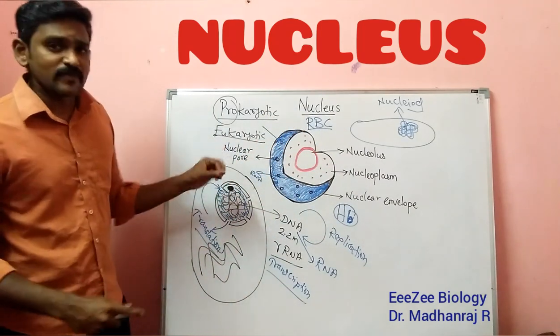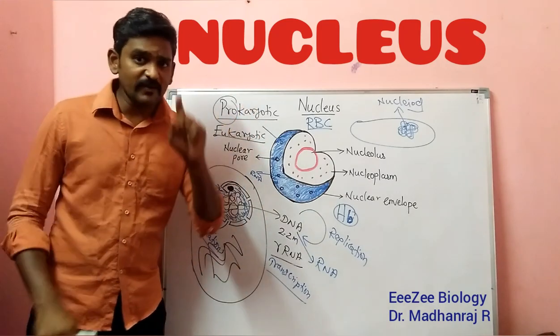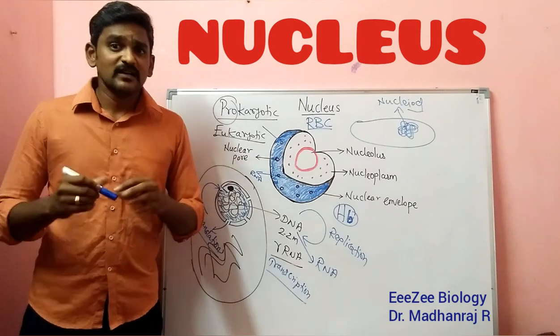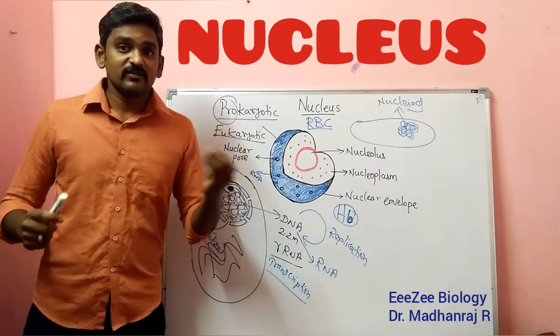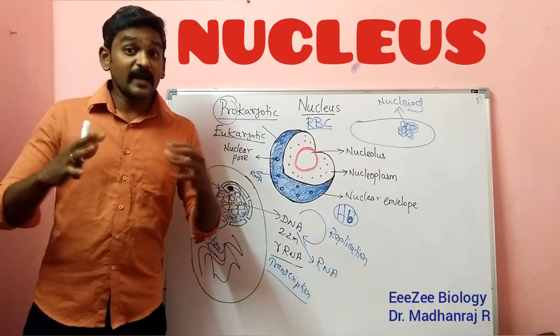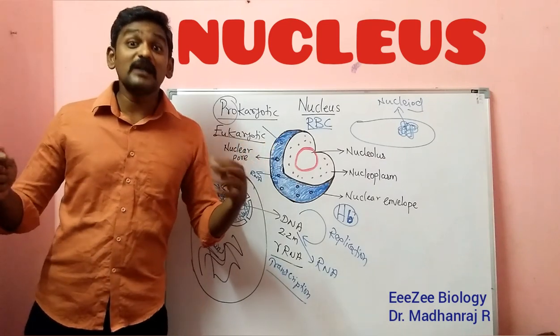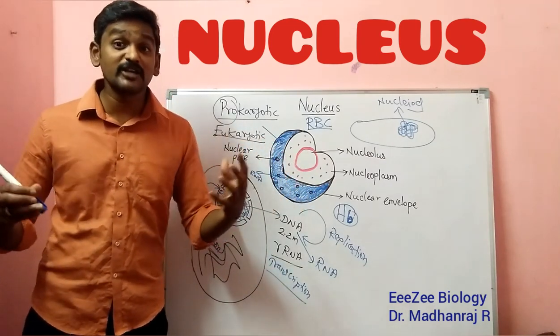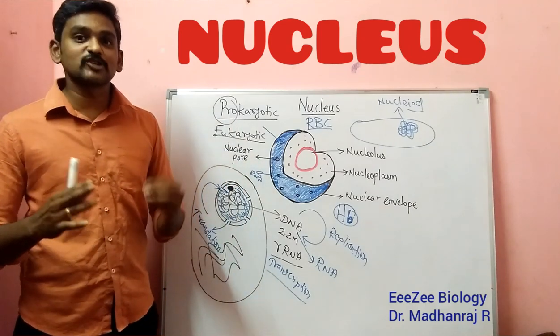Next, usually most cells have only a single nucleus. But in some cases, like muscle fibers, many nuclei are present. They are called multinucleate. Multi means two, three, four nuclei. They are called multinucleate, and in some rare cases they occur.